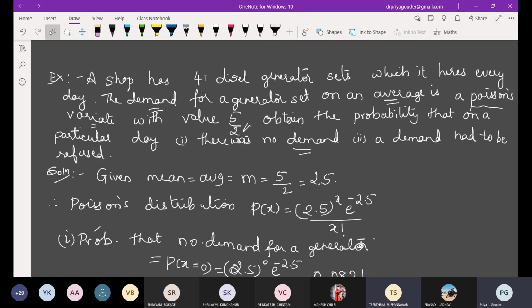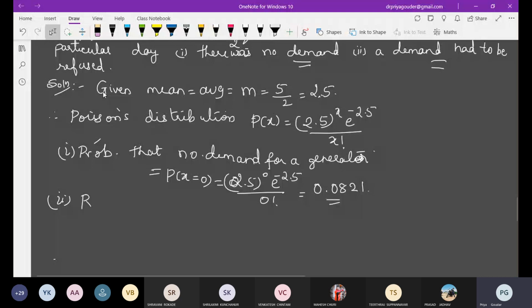So you should check under what condition he has to refuse the demand. Any other possibility we can take? Because all possibilities should be taken up. Do I have to take x greater than 4, equal to 4 or less than 4? Only greater than 4, because if they have 4, they can supply. But if it is more than 4, they have to reject the demand. Okay. Hope I convinced you people.